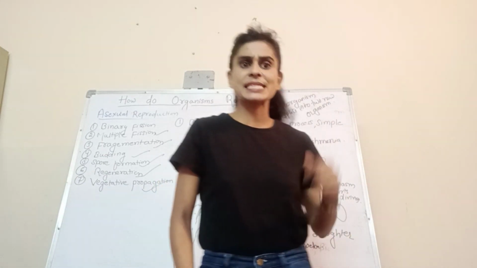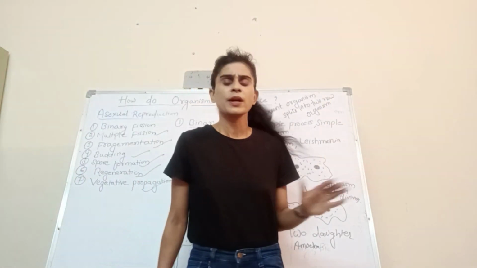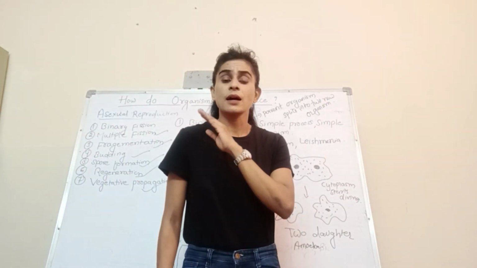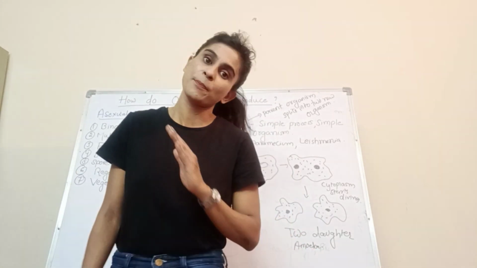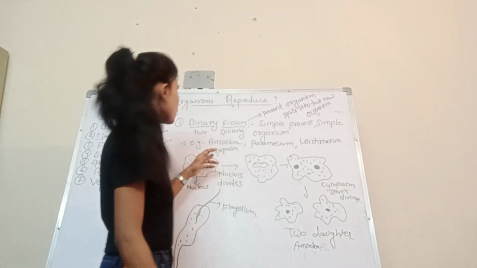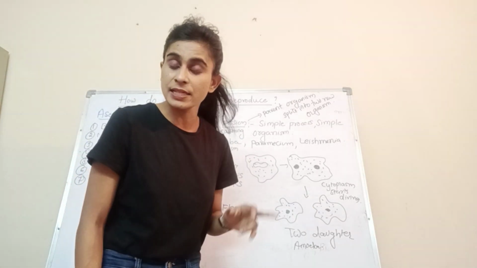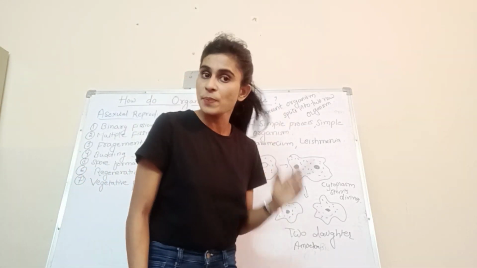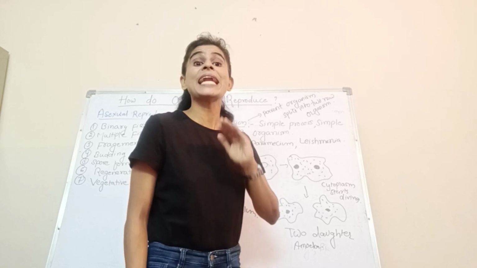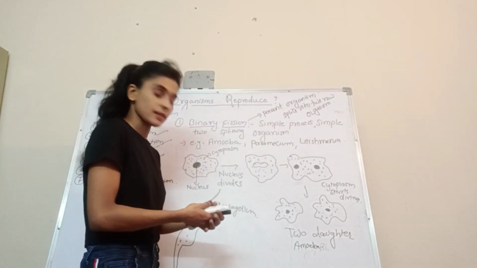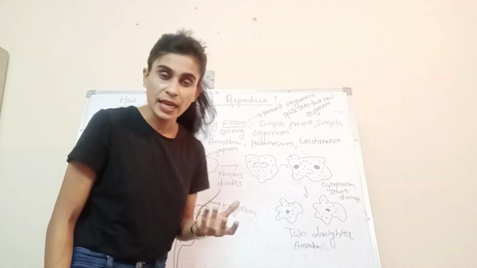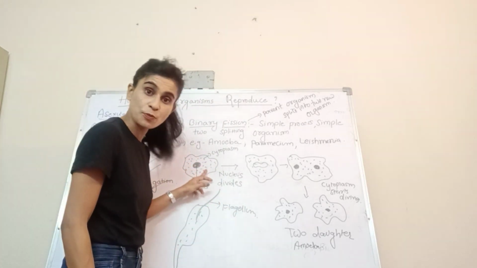So let's take one example of amoeba, and we all know amoeba is a very simple organism, unicellular, irregular in shape. It has a definite nucleus, and it has nucleus and cytoplasm in it.